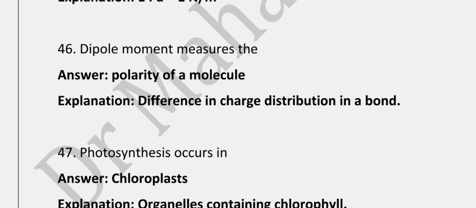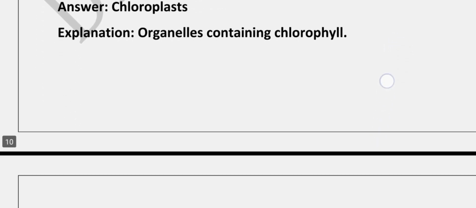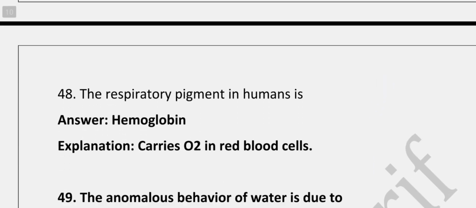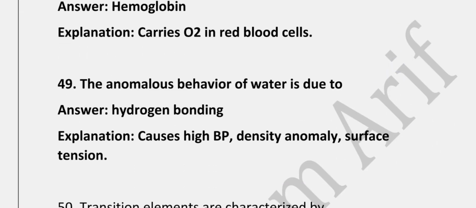Dipole moment measures the polarity of a molecule. Photosynthesis occurs in chloroplast. The respiratory pigment in humans is hemoglobin. The anomalous behavior of water is due to hydrogen bonding, because it causes high boiling point, density anomaly, and surface tension.